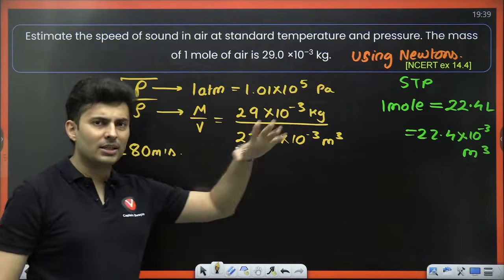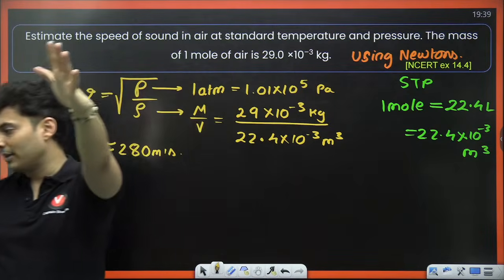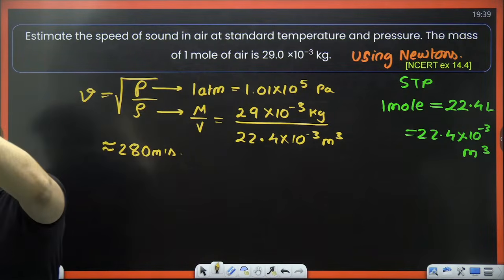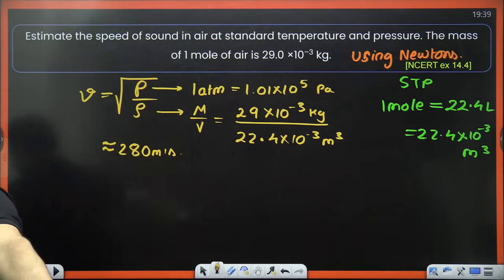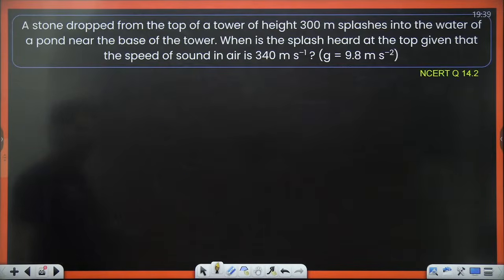Logic is clear. Calculations you can do later, but the substitution, how we are doing it, should be very, very clear. Awesome. Very good, Jivita. Very good, Krishna. Very good, Total Joy. Come on, everybody keep answering the questions. Moving on to the next one coming up on your screen.